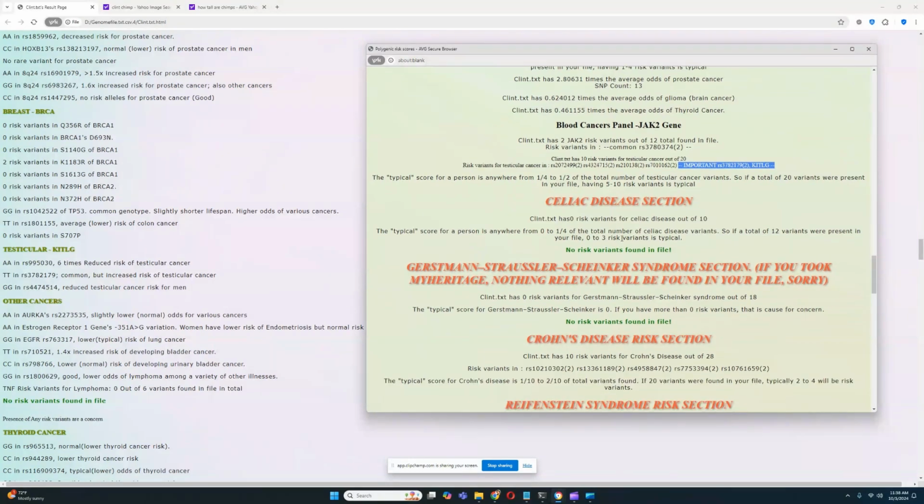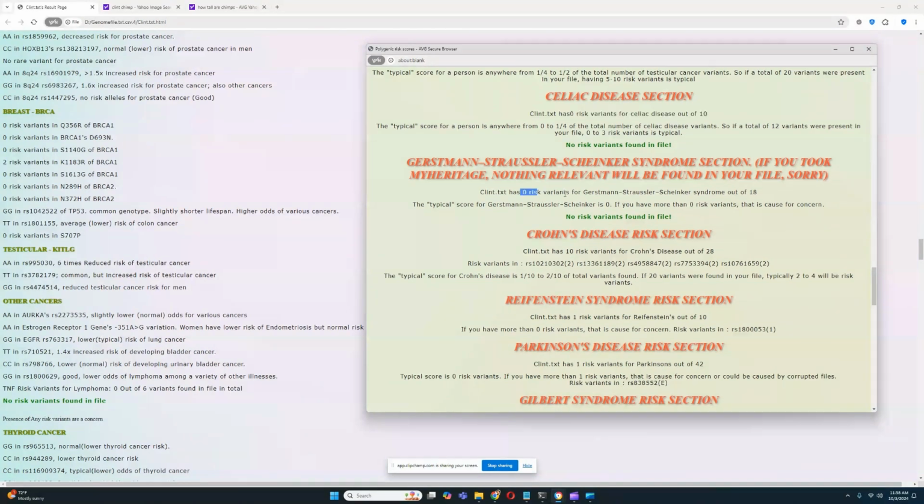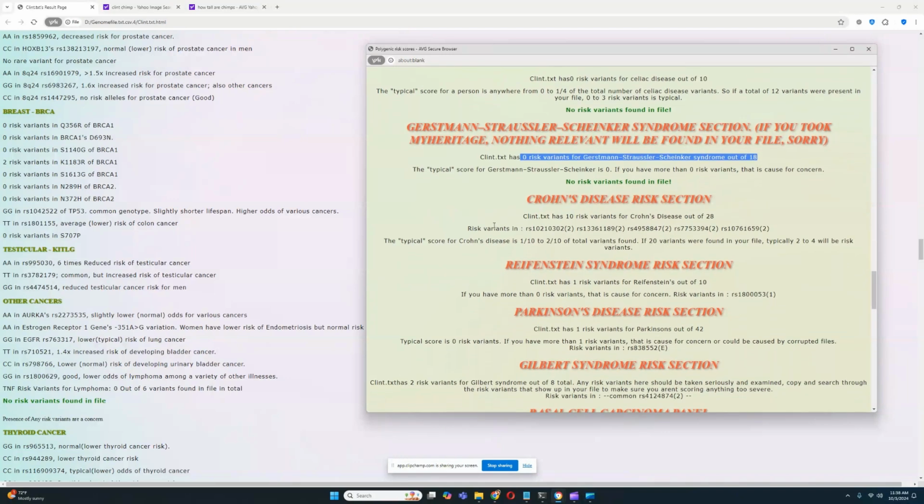He's got no risk variants for celiac disease, he's got no risk variants for GSS. Also, another way you can tell it's a chimp is that most of the stuff is homozygous. He doesn't have any heterozygous calls for anything, because in his population there are no alternative alleles for any of these variations.